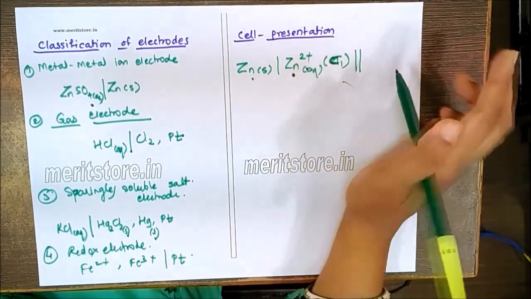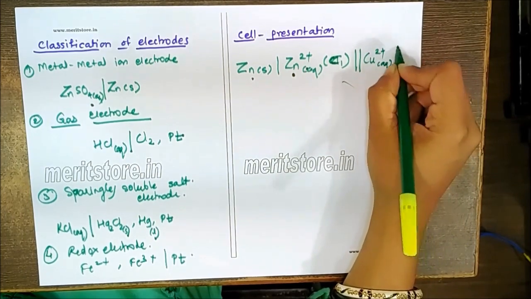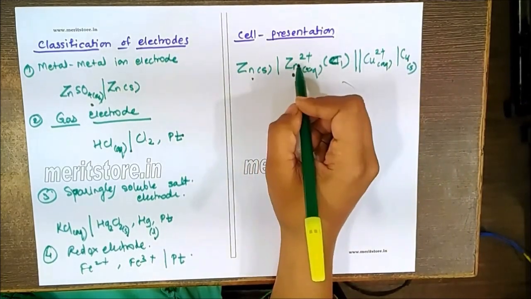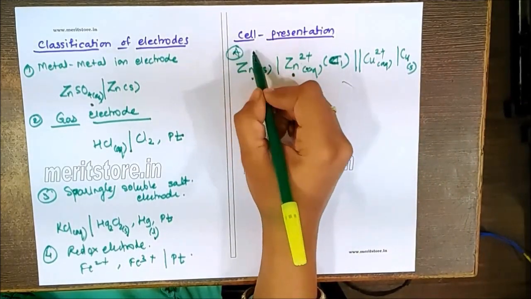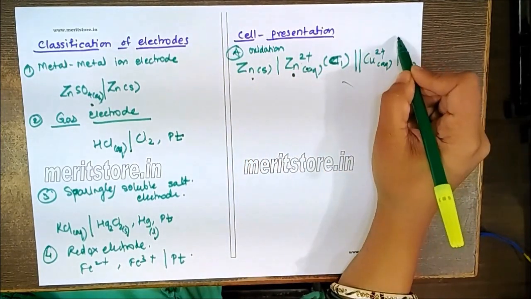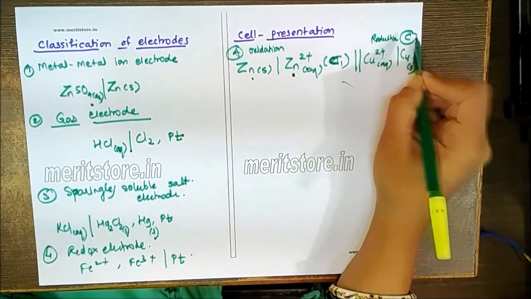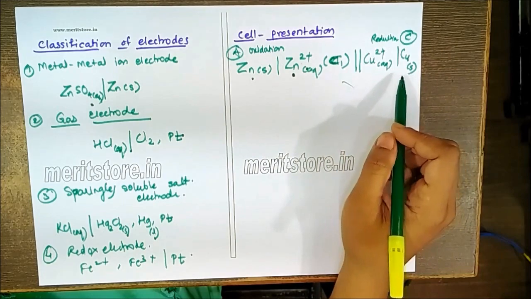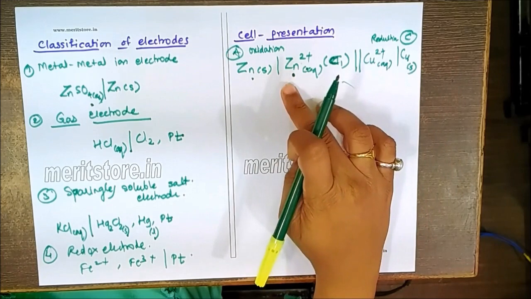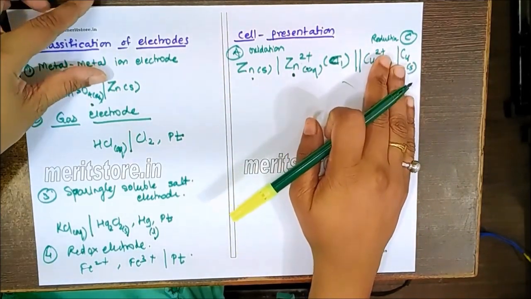A double line will indicate the salt bridge. Let's say copper 2+ ions are in contact with the copper electrode. The electrode on the left-hand side is the anode, where oxidation will take place, and the electrode on the right-hand side is the cathode, where reduction will take place. These are the different criteria you have to use. From this I can understand zinc is undergoing oxidation and copper is undergoing reduction.